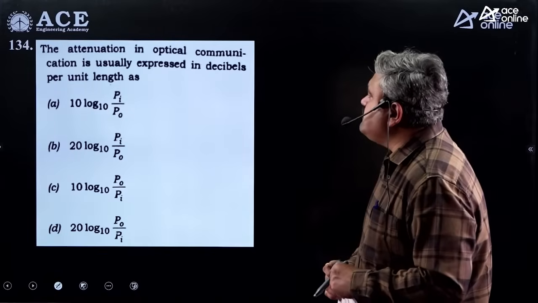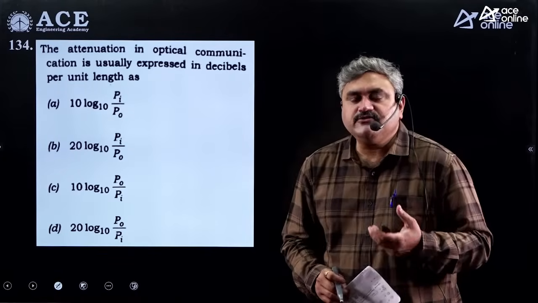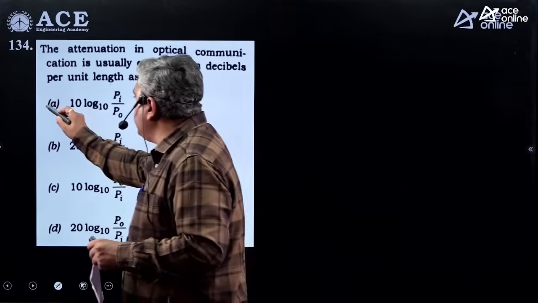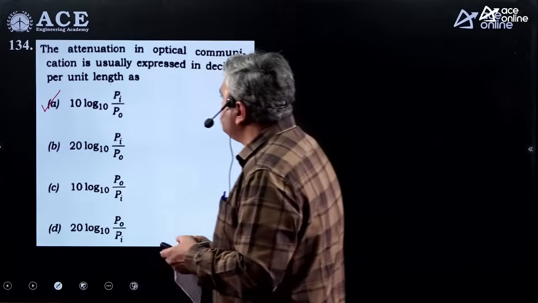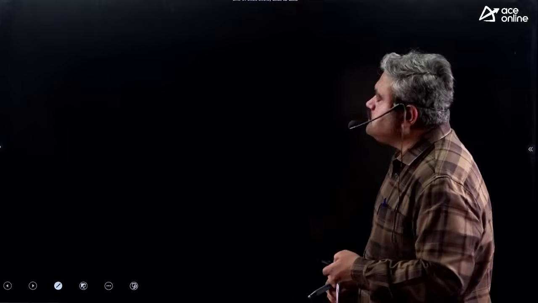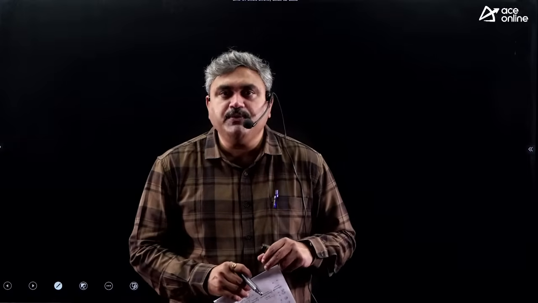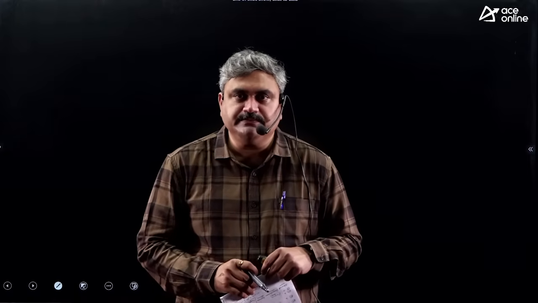Attenuation in optical communication is expressed as. Attenuation means what? Reduction in the power. It is 10 log P in to P out. So definitely it will be A. Simple questions. So these are all the questions given in the communication part and advanced communication part, which are obviously mostly theory based, and I hope you have done this paper well. Thank you.